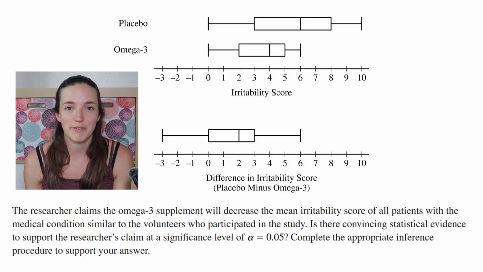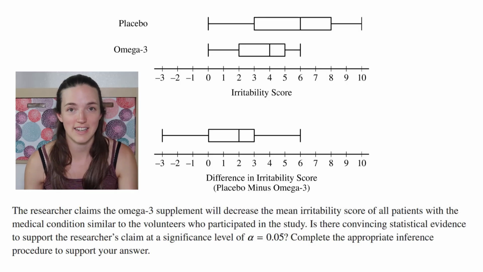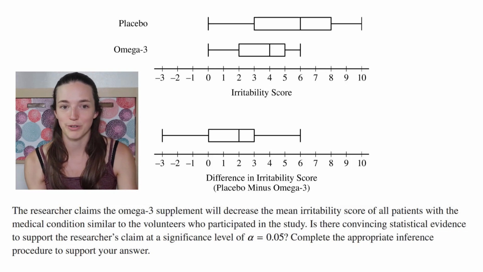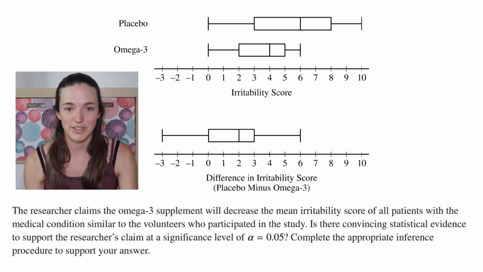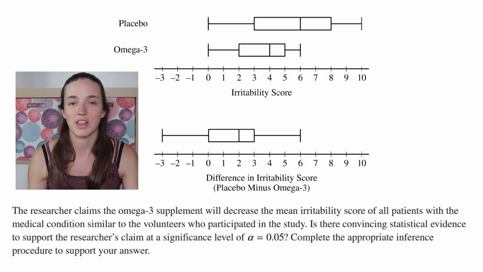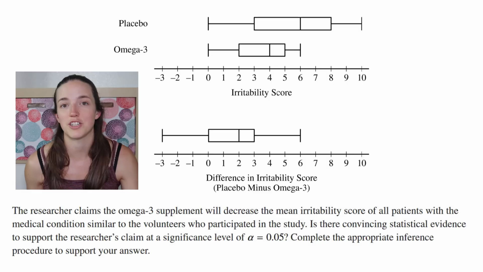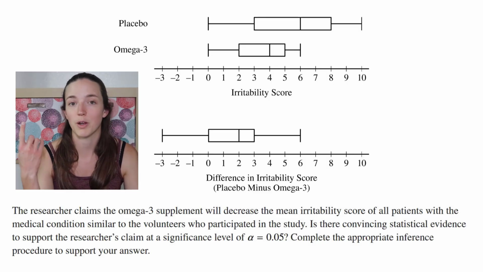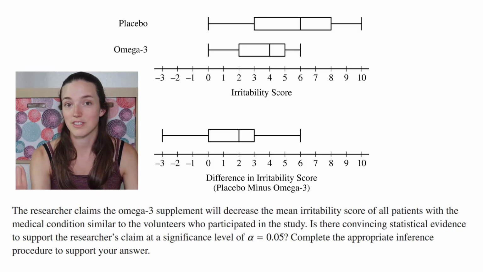Now, if you've already been reviewing which test is which, you know that this is a paired t-test for means. It sort of looks like two different samples because we're comparing placebo to omega-3. However, it's actually a paired test because in week 1, everybody takes one or the other. They take a week off, and then in week 3, they all switch. So they're paired with each other. So even though it seems like we're comparing two different groups, we're actually just comparing one group with themselves.